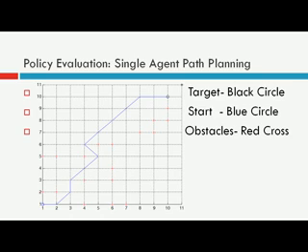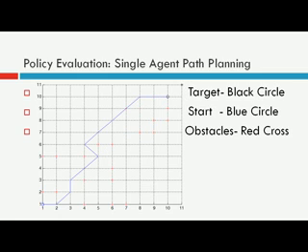This is the example. I will show you what is the policy evaluation in the upcoming slides. First, let us consider this example. So basically this is the target for the agent. This is the starting point of the agent, and these red crosses denote the obstacles. So the task of the agent is to navigate safely through these obstacles, and these are target point.